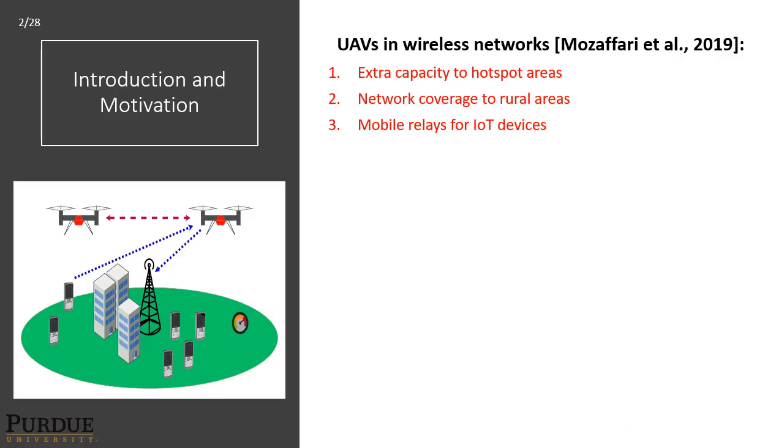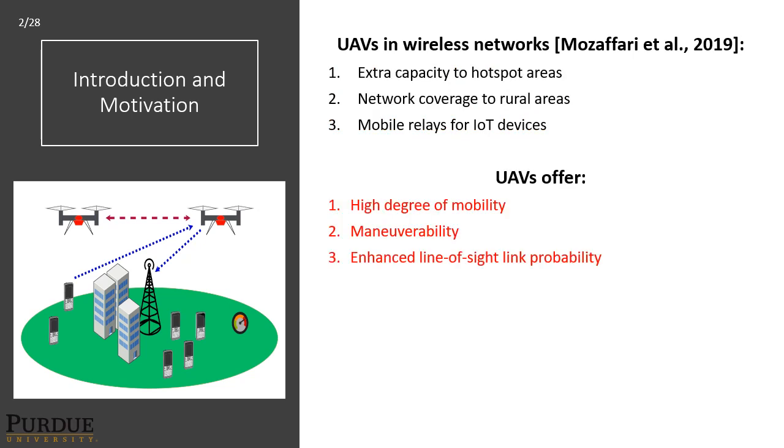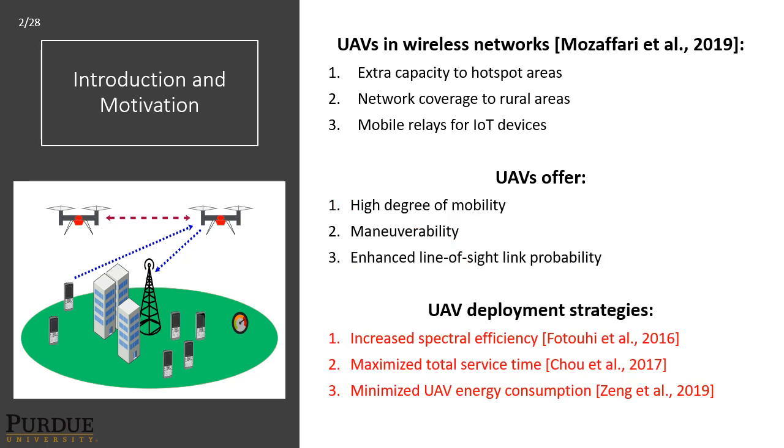UAVs and wireless networks have great potential to bring extra capacity to hotspot areas, provide network coverage to rural areas, and behave as mobile relays for IoT devices. UAVs promise to bring increases to network performance due to their high degree of mobility, maneuverability, and enhanced line-of-sight link probability. UAV deployment strategies in the research have already gone a long way to increase the spectral efficiency, maximize the total service time, and minimize UAV energy consumption while subject to quality of service constraints on the network.